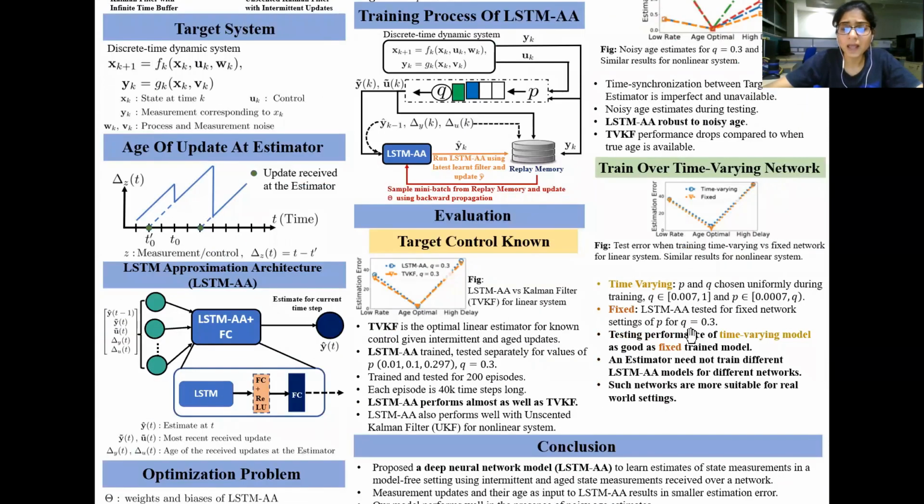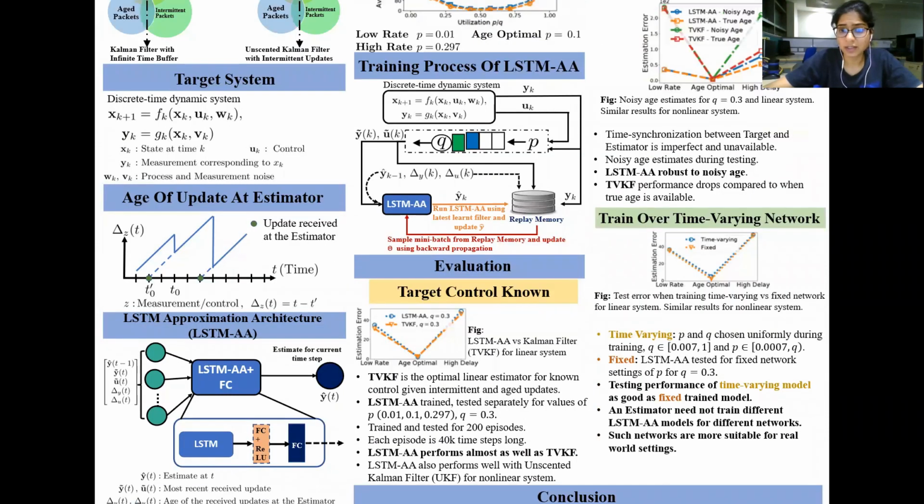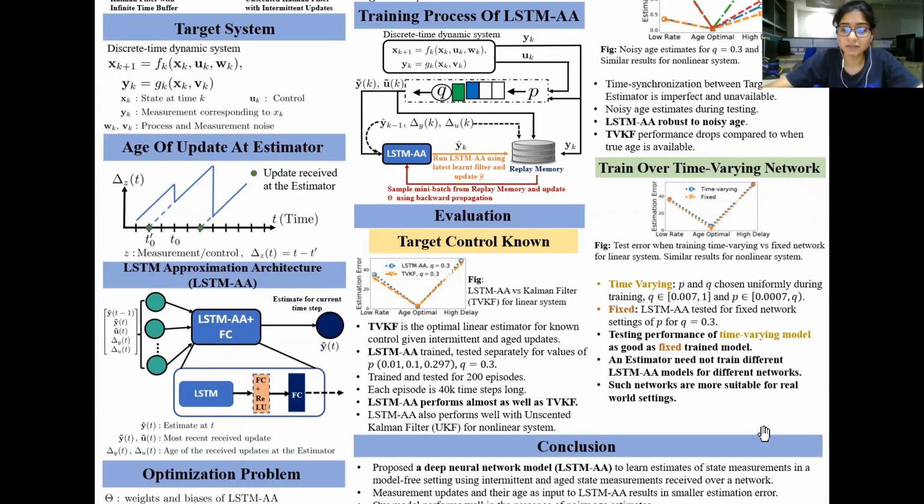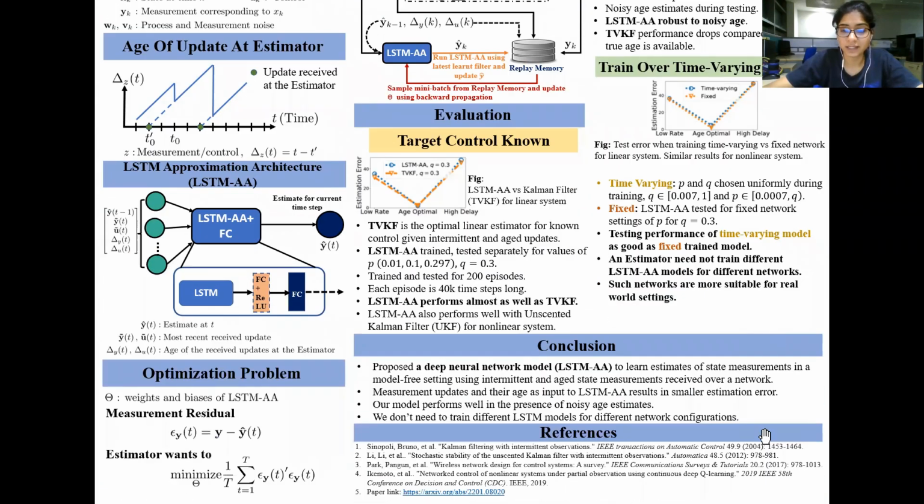Finally, for a real life application, it is not always possible to train different LSTM models, or different estimators, for different values of the network. So we try to train over a time varying network, where we train by choosing P and Q uniformly from a given interval at the start of every episode. We also compare the performance with the fixed training, and we see that they perform almost equally well, indicating that LSTM AA need not train different models for different networks. Such networks are more suitable for real-world settings.